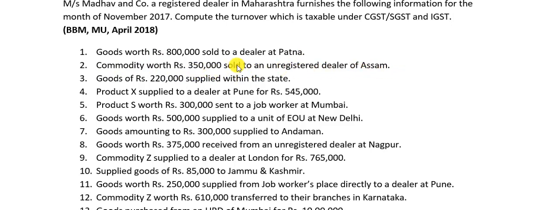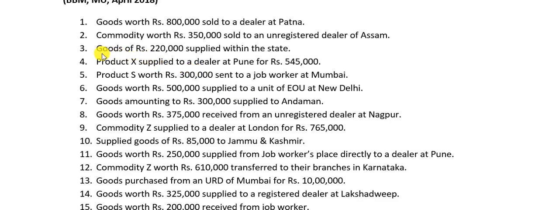Commodity worth rupees 3,50,000 sold to an unregistered dealer of Assam. I have already told you, when the sales happen, it does not matter to whom it is sold. What matters is where it is sold. It is sold in Assam, obviously a different state. So once again we will take this under IGST.